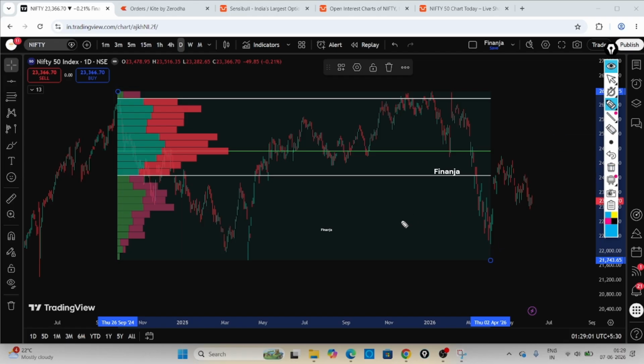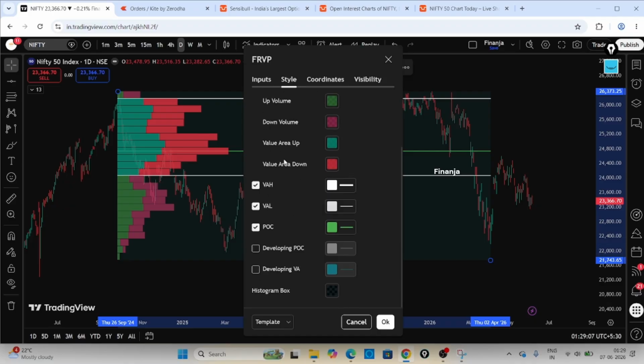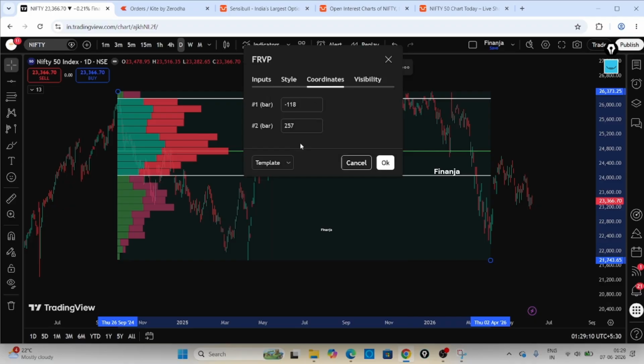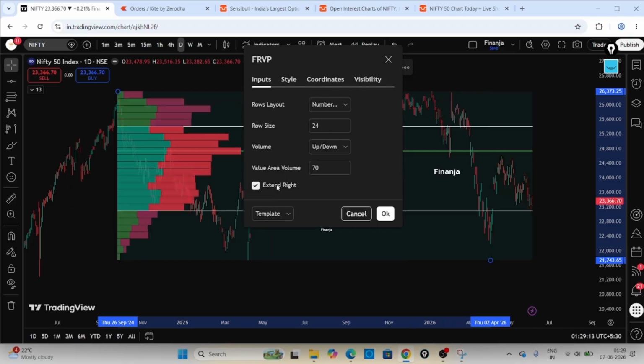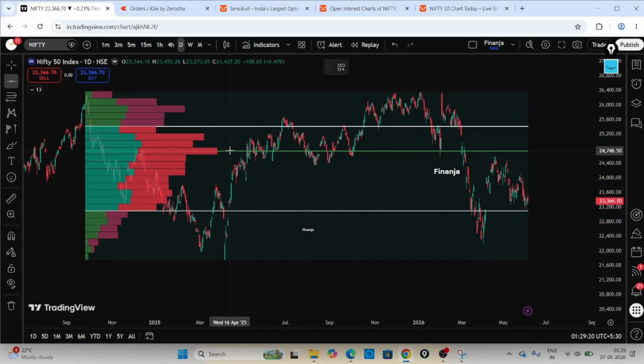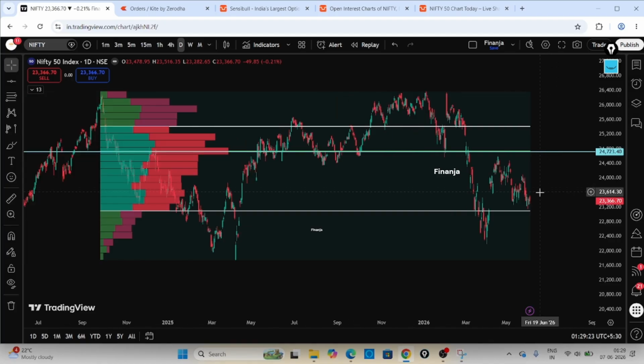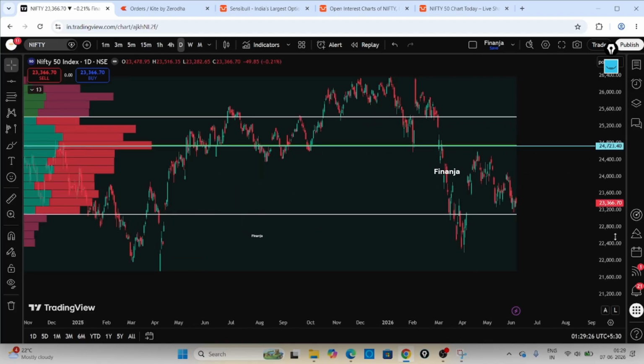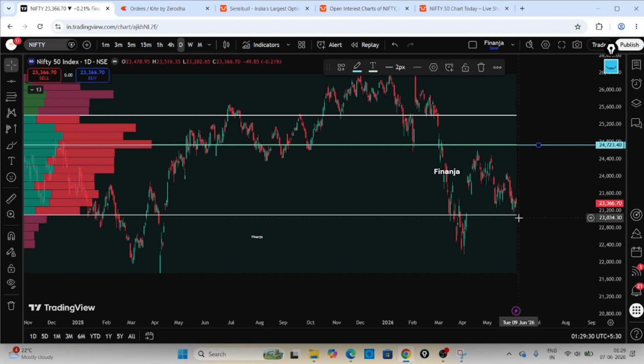Okay, so now you can clearly see that if I extend this line, is there any option to extend to the current bar? I'm not sure. Extend right, yes. Yeah, extend right. So at least you can draw the lines, right? That is also very useful. So see now, exactly this acted as a resistance here, and this acted as a support here.